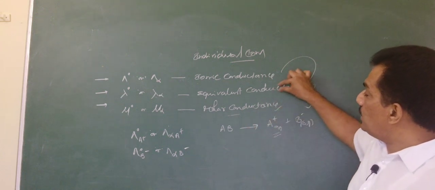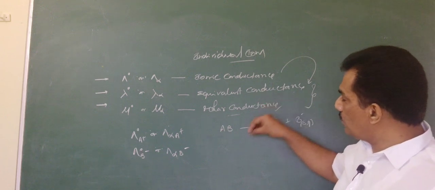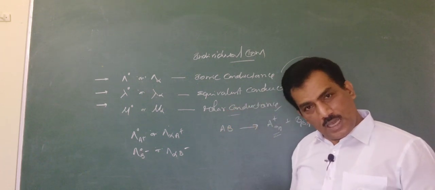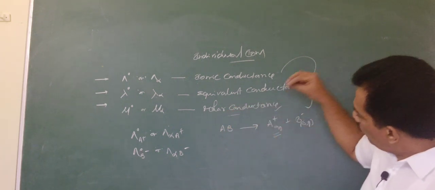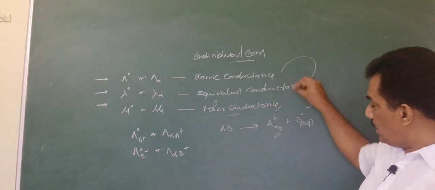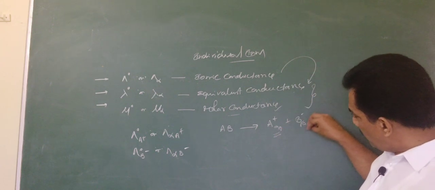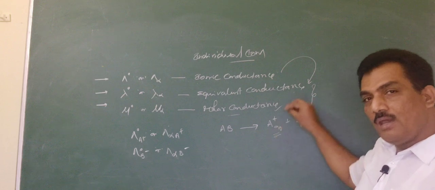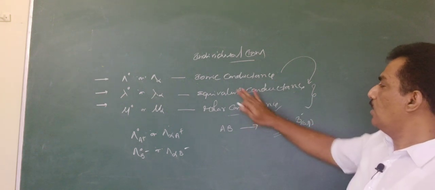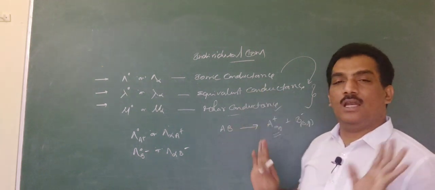Whereas the equivalent and molar conductance are for both. That means we can measure the equivalent conductance of the electrolyte AB and the molar conductance of AB, and that measurement can be done with the equivalent conductance of A plus and equivalent conductance of B, or molar conductance of A and molar conductance of B. Like that, we have all three for ions and only these two for the electrolyte.